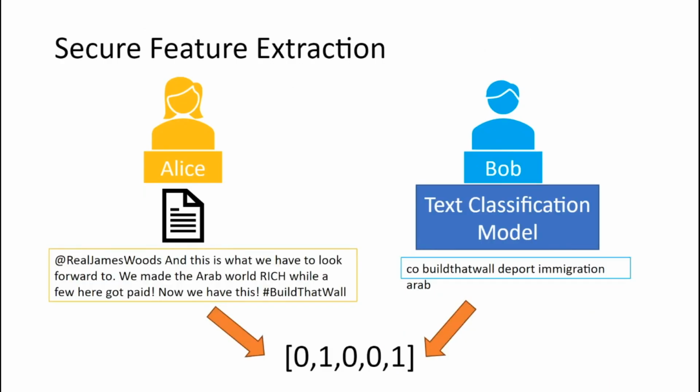So first, what they need to do is create a feature vector that says whether or not there's a word from Bob's model that is found in Alice's text. A 0 meaning it's not found in Alice's text, and a 1 means it is found in Alice's text. And we created a secure feature extraction protocol that can compute this, but again, it's all on shares, so none of them actually learn what words are found in Alice's text.